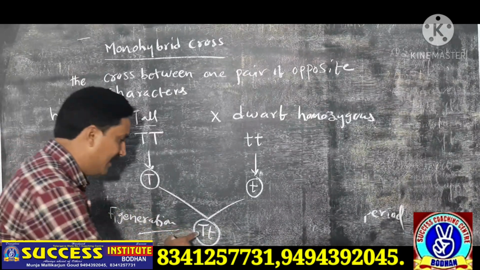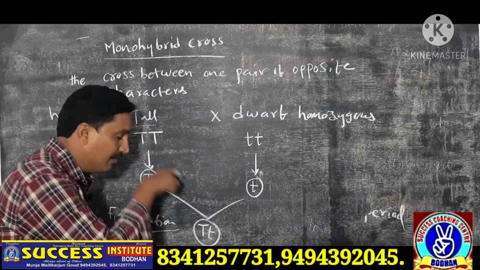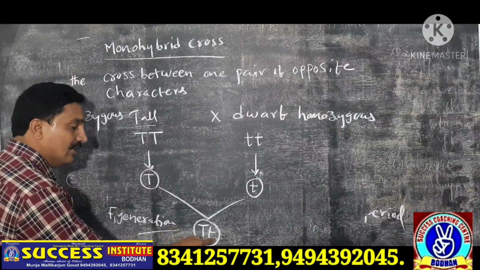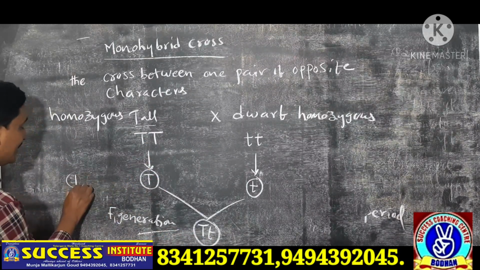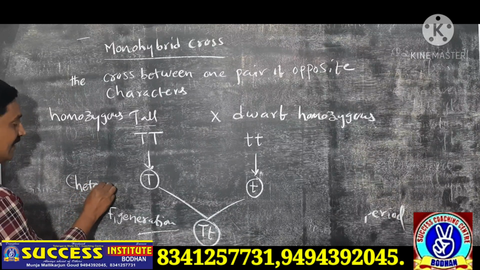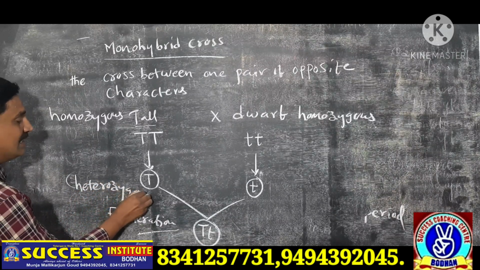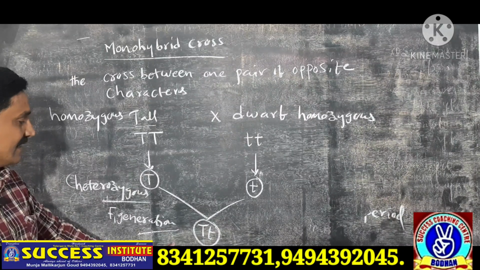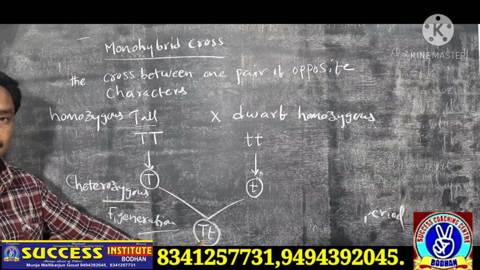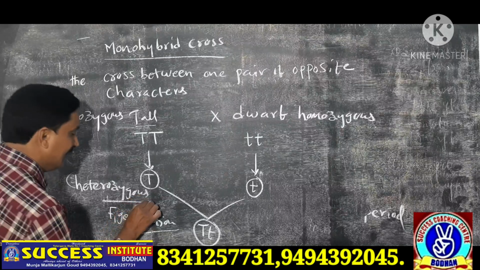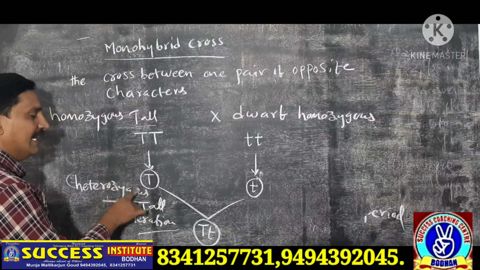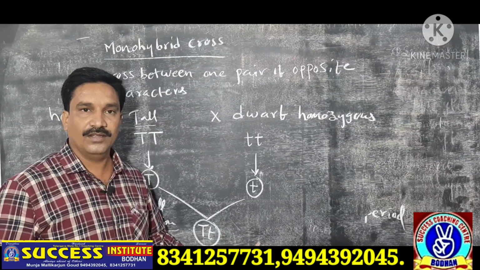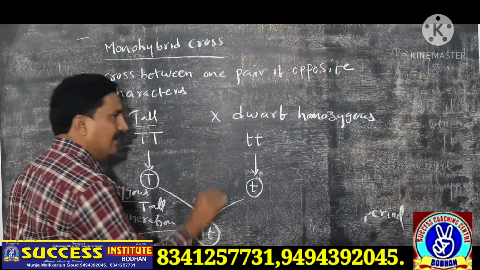Here capital T, small t means both alleles are there, but here the alleles are different. Capital T is there, small t is also there. Which type of condition is it? Heterozygous. Hetero means different; different alleles are there. The first character is tall, because this plant is called heterozygous. A tall pea plant is formed in the first generation. Okay, heterozygous tall.